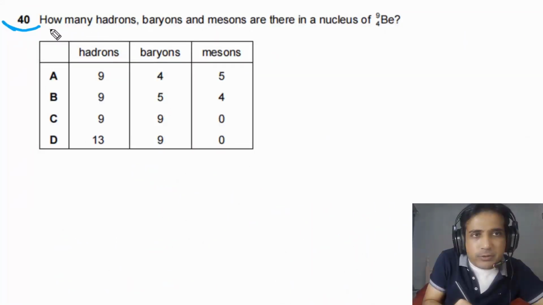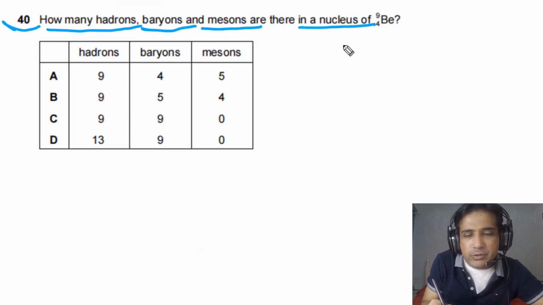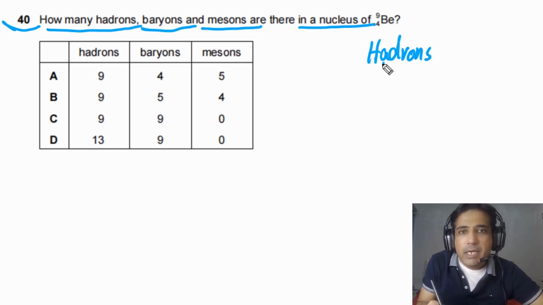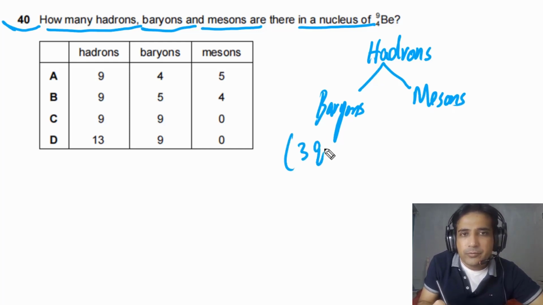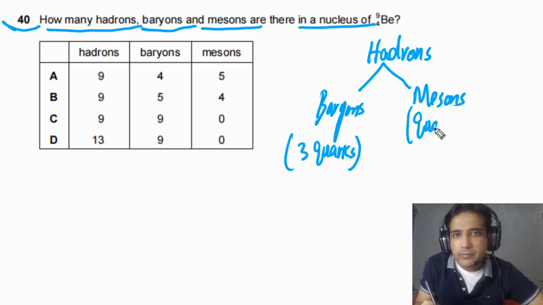For question number 40, we need to find out how many hadrons, baryons and mesons are there in this given nucleus. First of all, let's try to understand what are hadrons, what are mesons and what are baryons. Hadrons we can classify into baryons, and we can classify into mesons. Baryons consist of 3 quarks. It means if a particle consists of 3 quarks, that particle is a baryon. And if a particle consists of 1 quark and 1 antiquark, that particle belongs to mesons.